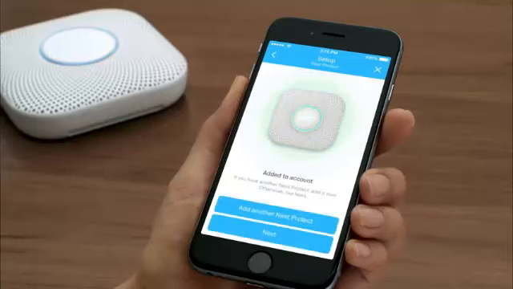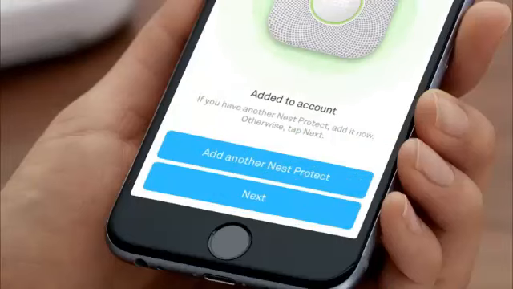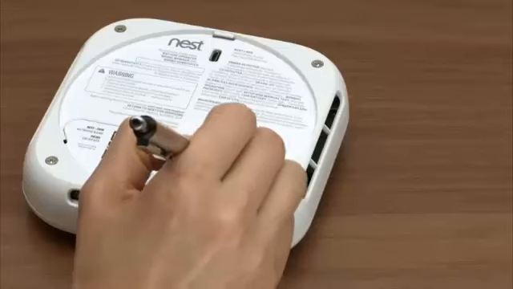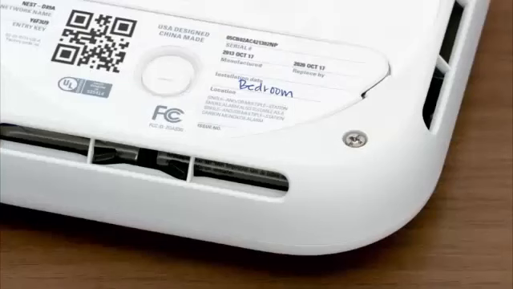When it's done, you'll see its light turn green. Connected. The app will ask if you have more Nest Protects. If you do, it'll take you through a faster setup for the rest of them. To help you keep track, write down the room where you're going to install your Nest Protect on the back.